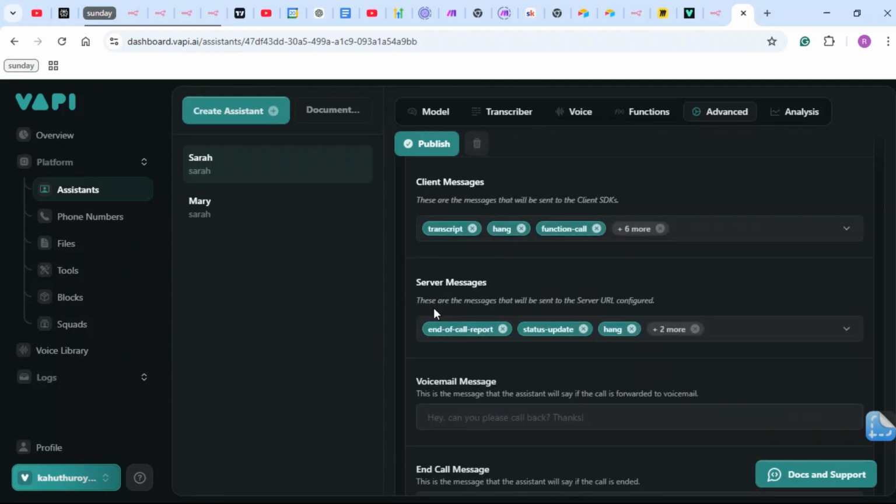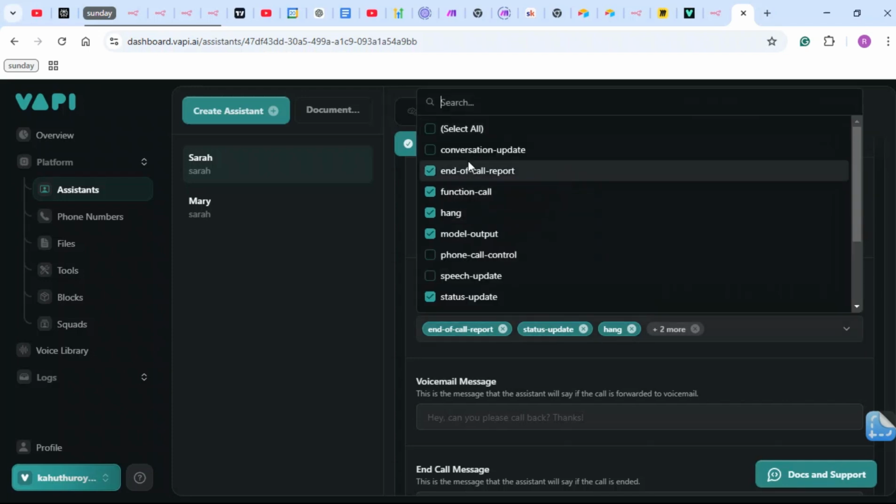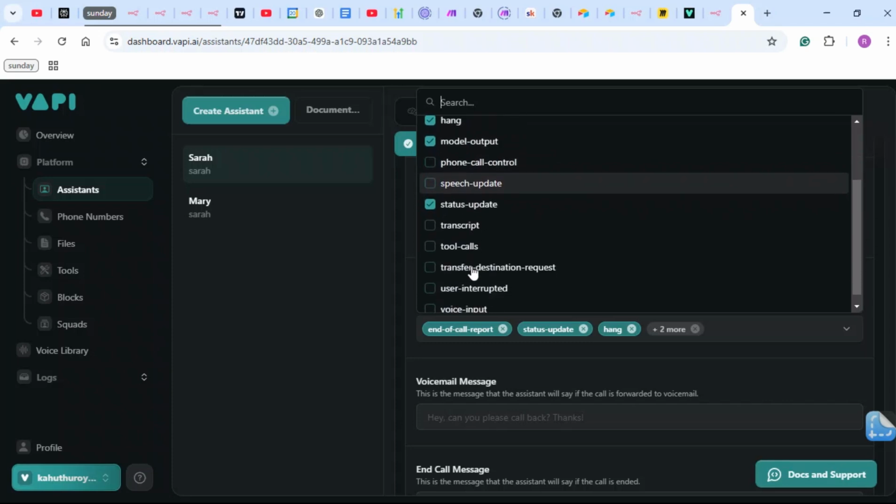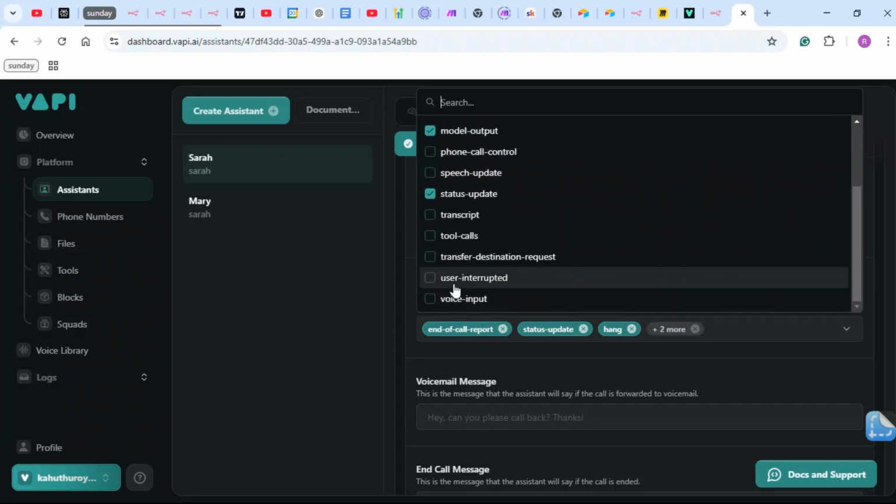So server messages, these are the messages that will be sent to the server's URL configured. So let's just take a look at this. So yeah, we want it to give us the end of call report, function call, voice input, user interpreted, transfer destination request, tool calls, transcripts.